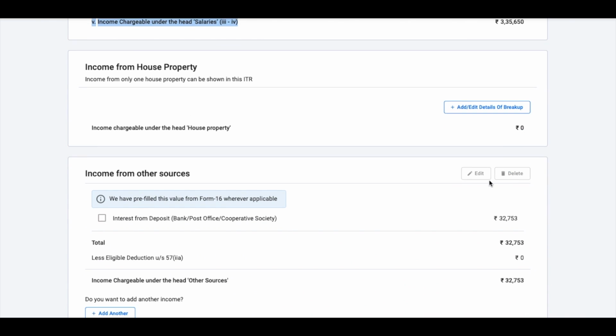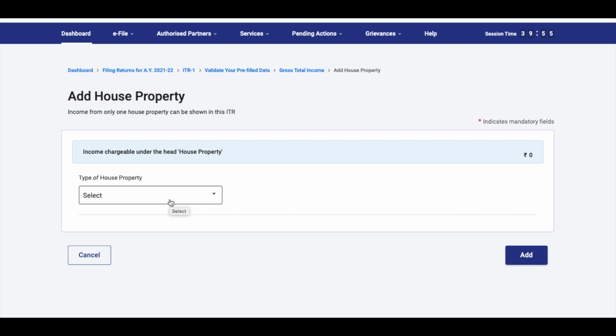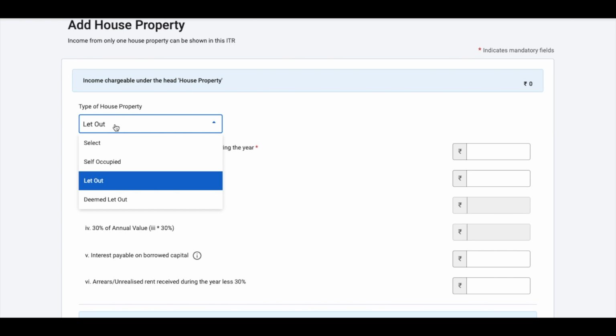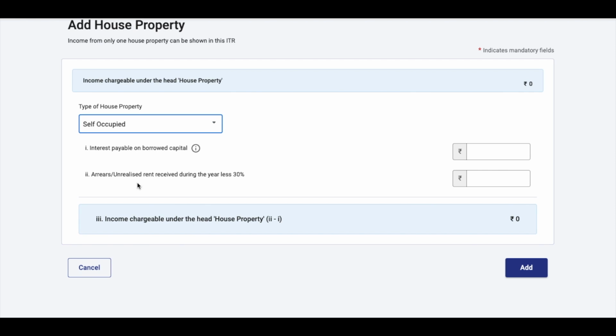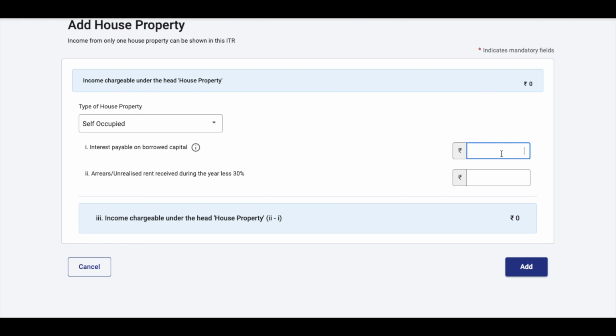Now, if you want to claim certain interest on your house property loan that you've taken, in that case, you select from the drop down the nature of the house property. Let's say in this case it's self-occupied and interest payable on borrowed capital. Let's say you're paying an EMI of 50,000 a month. So your interest liabilities against that EMI are more than rupees 2 lakhs. The maximum you can claim is rupees 2 lakhs.